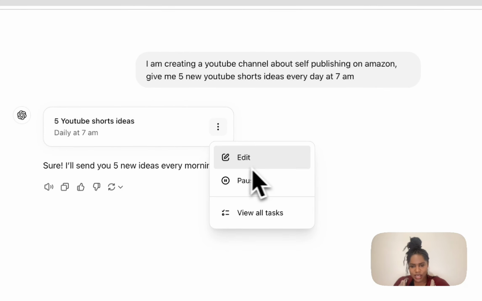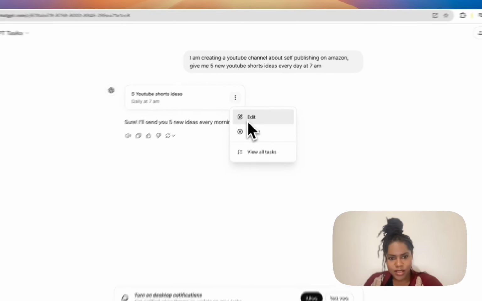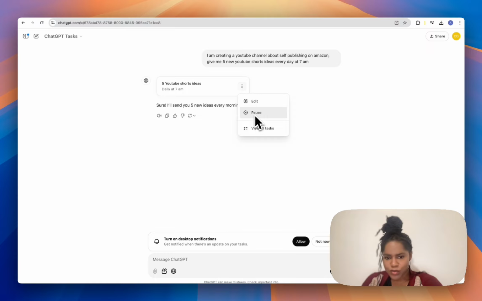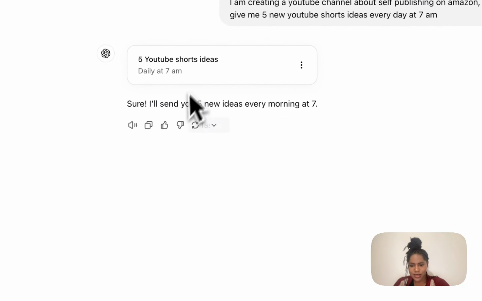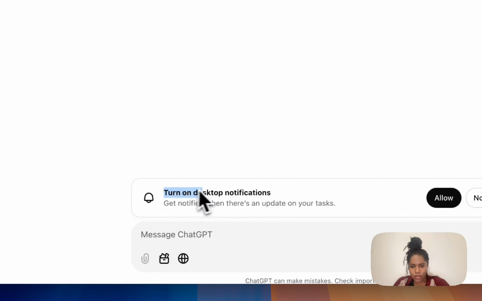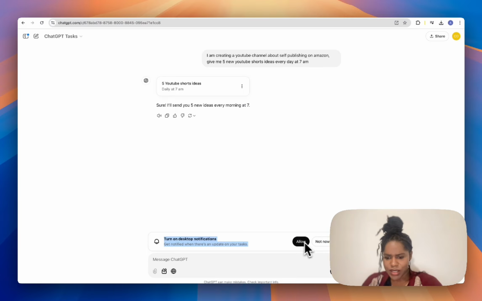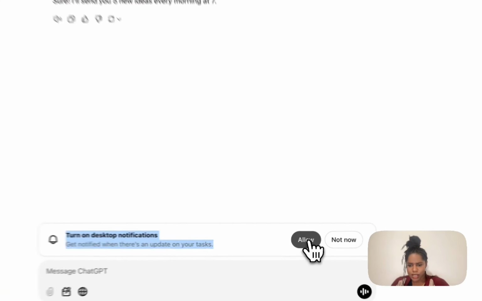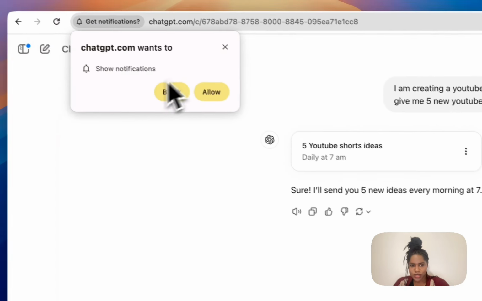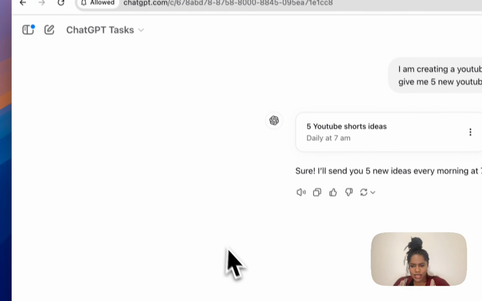If I click here, I can edit the task and pause it if I don't want it to keep doing this, and then view all tasks. So that task is saved. What it does now is turns on desktop notifications, so I will get a notification every day. Yep, sure. And then it wants me to do that and allow it. And that's it. Again, that's it.